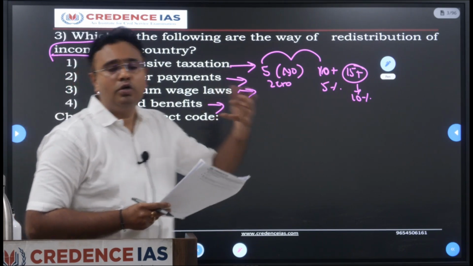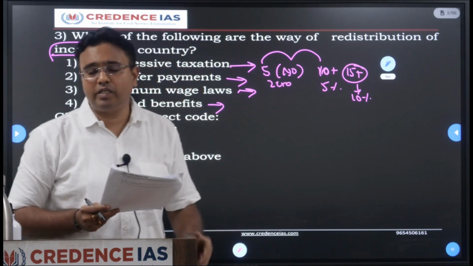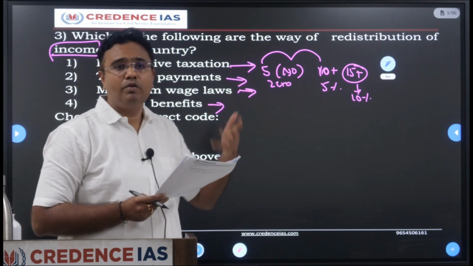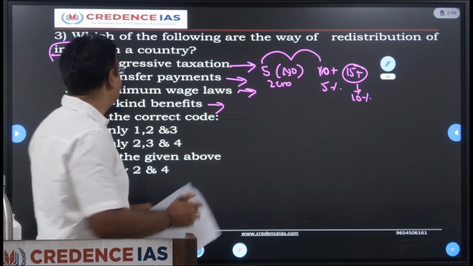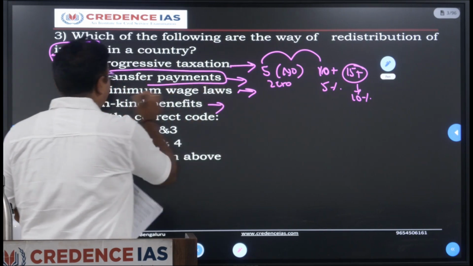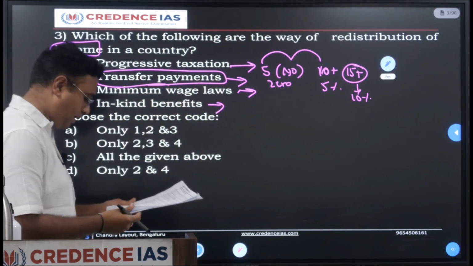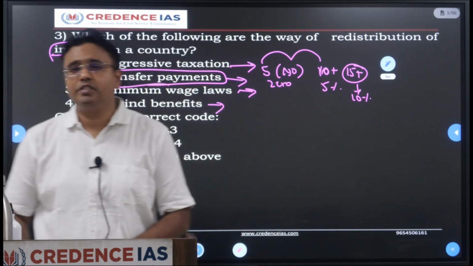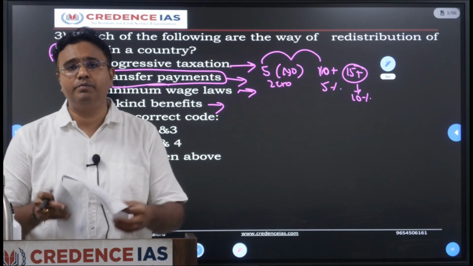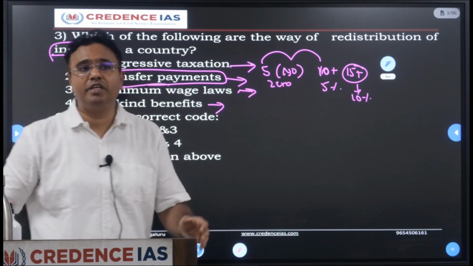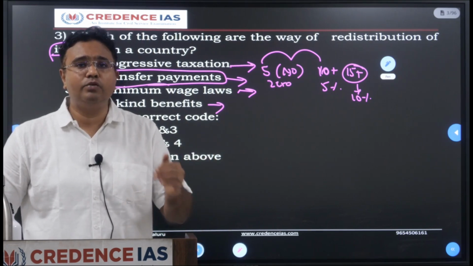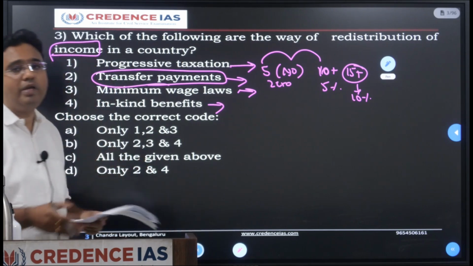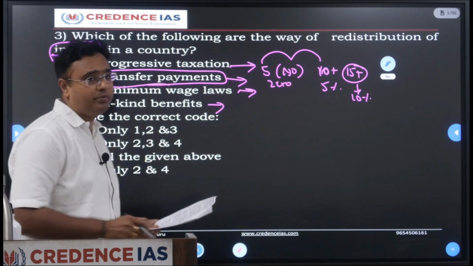That amount is used to fund various social sector programs, social improvement programs and schemes. The fund can be utilized by the government for development. So this is correct. Then transfer payments also hold the key. Transfer payments majorly include social security benefits, for instance old age benefit schemes, right? The pension schemes for the deprived sections, majorly those below the poverty line, those transfer payments are also an example of redistribution of income.